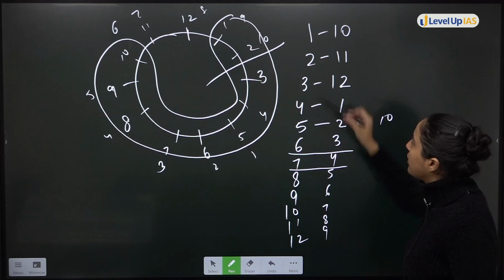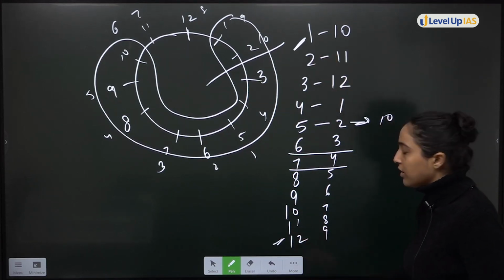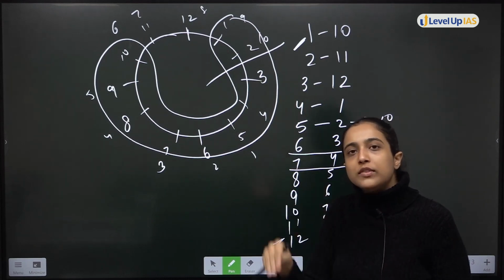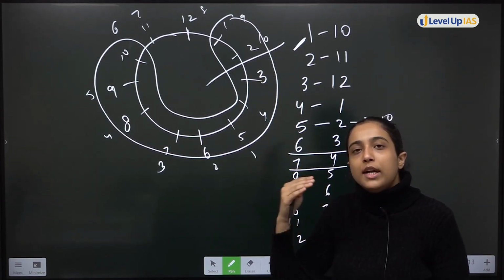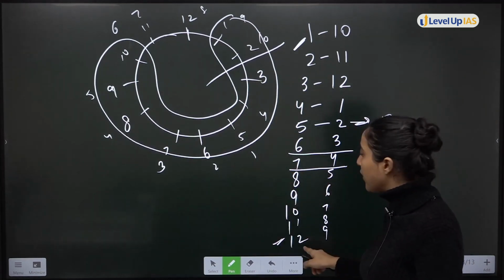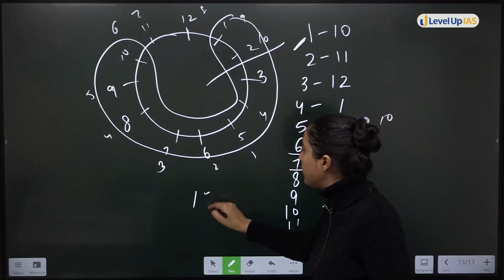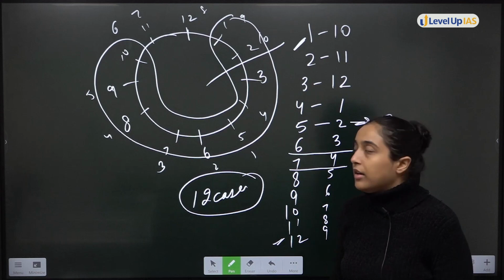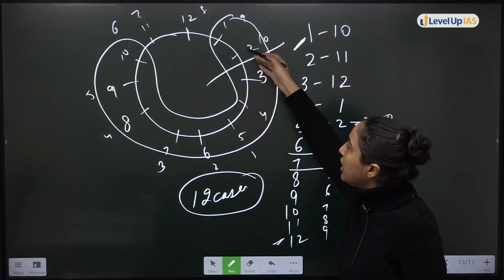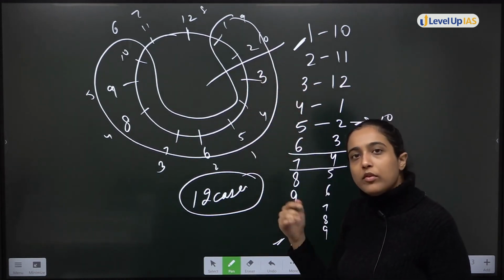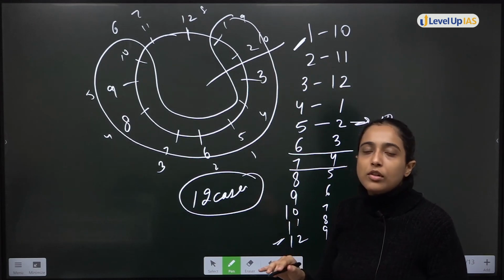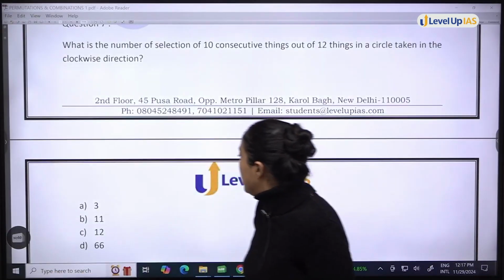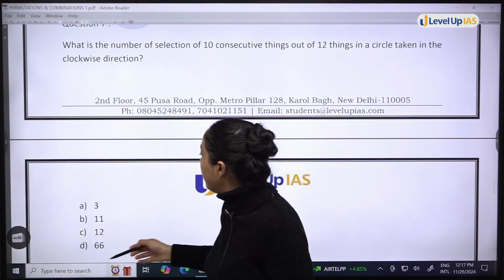How many cases are there? From 1 to 12. First take 1 as the starting point and count 10 points, then take 2 as the starting point and count 10 points. How many times will we do this? Until 12 comes. So 12 cases are possible. Only this is your answer. You only had to count in how many cases you will take. First you will take 1 to 10, then 2 to 11, also 10 points will be there. This is what you had to do. So option C, well, this was your answer.